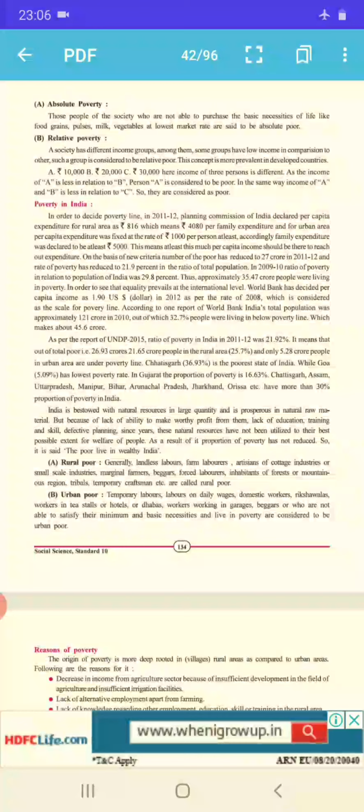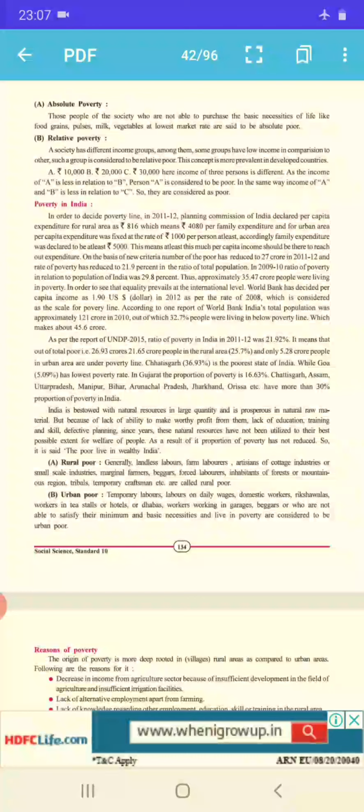So starting with this topic, we go with the year 2011-12, when the Planning Commission declared the expenditure regarding this. It was decided for rural area as rupees 816. So per family it goes with rupees 4080. For approximately 5 persons, it goes with 5000, and each person has an expenditure of around rupees 1000.